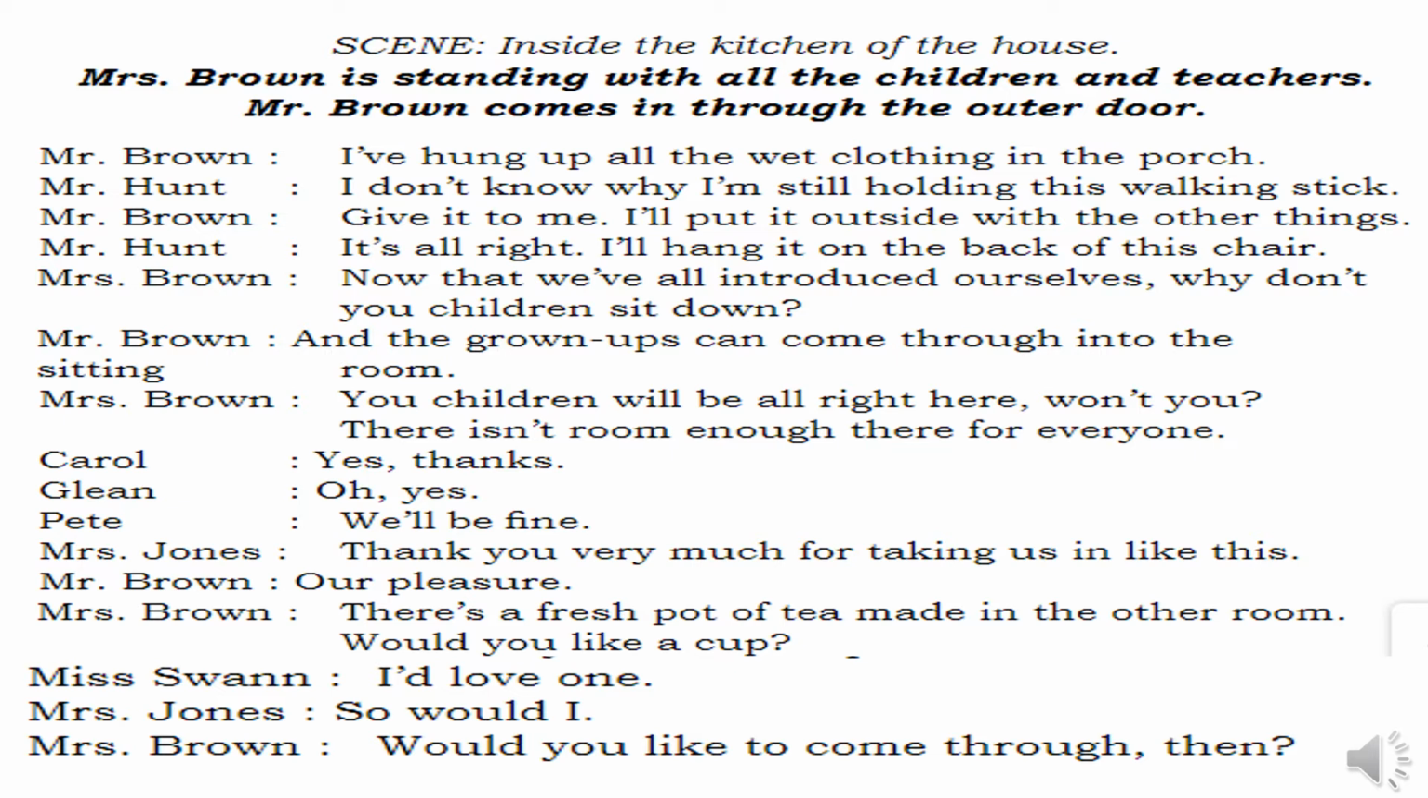Mrs. Brown says, now that we all have introduced ourselves, why don't you children sit down? For the children, she asked them to sit down in the kitchen. And Mr. Brown will say, and the grown-ups can come through into this sitting room. Mrs. Brown will ask the children to sit in the kitchen. Mr. Brown will tell the grown-ups, that is the three teachers, to come and sit in the sitting room. Mrs. Brown says, you children will be all right here, won't you? There isn't room enough there for everyone. She says, children, I hope you all will be comfortable sitting in this kitchen because there is not enough place for all of us to be accommodated in that particular sitting room, she says.